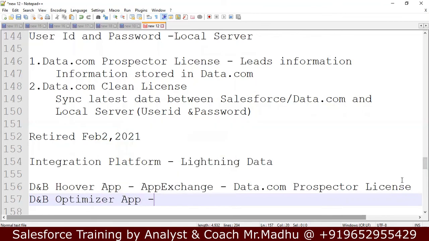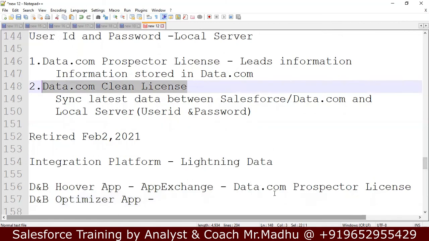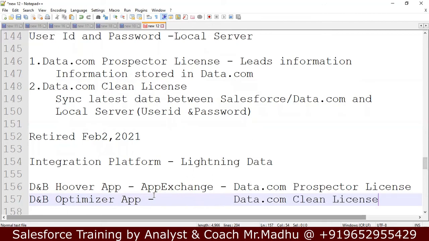That is available in App Exchange, and that is the replacement for data.com clean license. If you have these two applications, here in this Hoover application, there is the latest information of leads. In DNB Optimizer, if you have this application, you can see the latest information in the Hoover app.